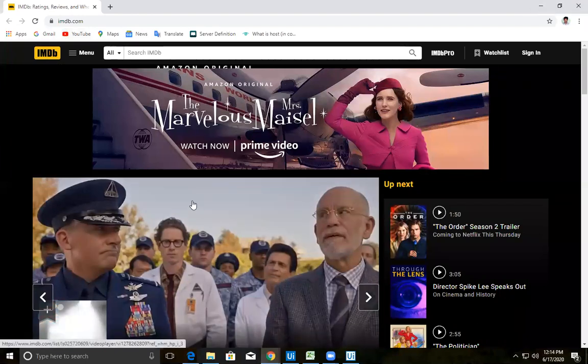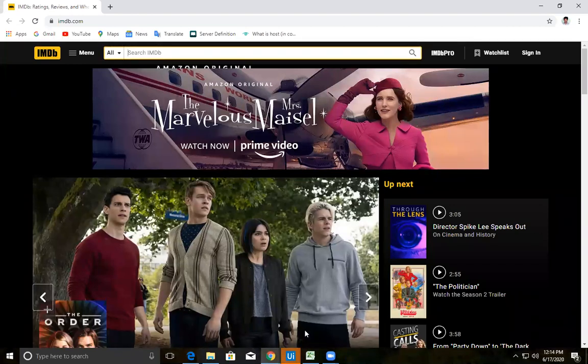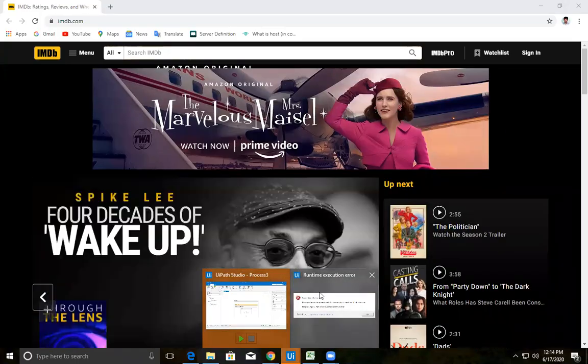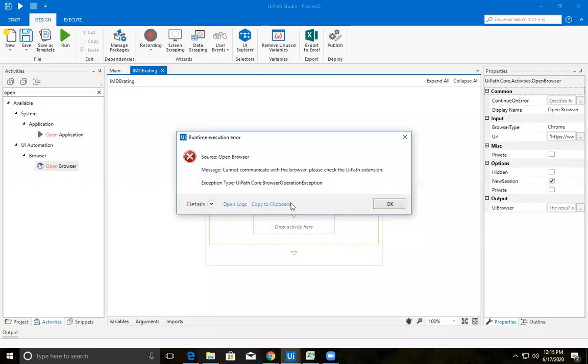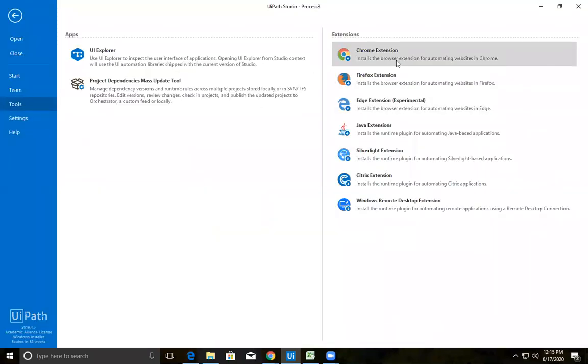After opening the browser, I need to type the movie name. So let's have... it says cannot communicate with the browser. Yes, the previous one. Cannot communicate with the browser. Please check the UiPath extension. Okay, let me check.